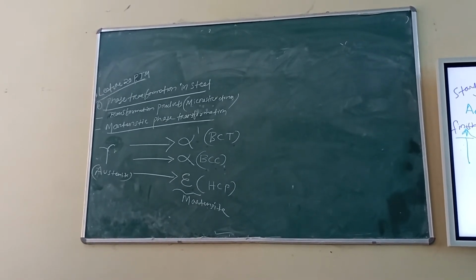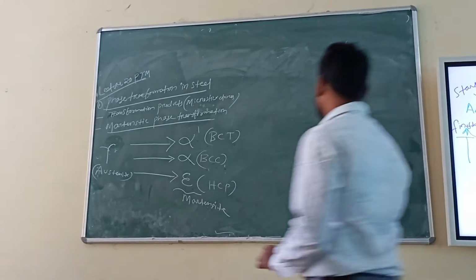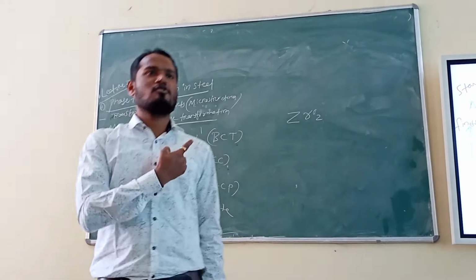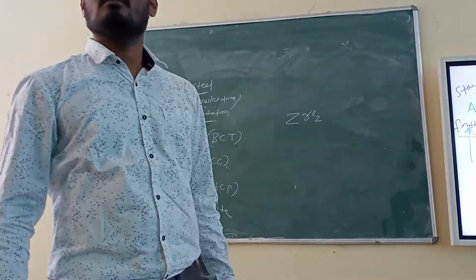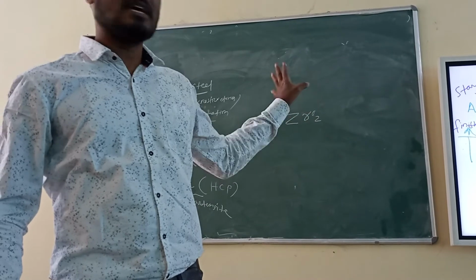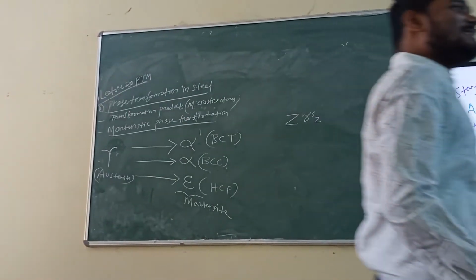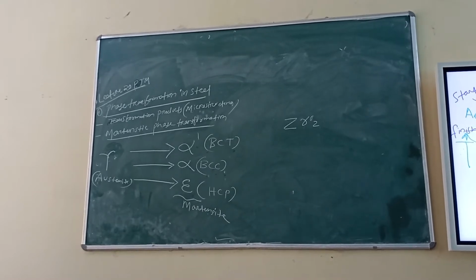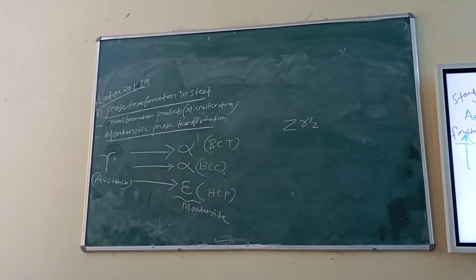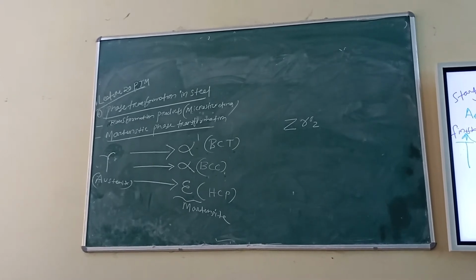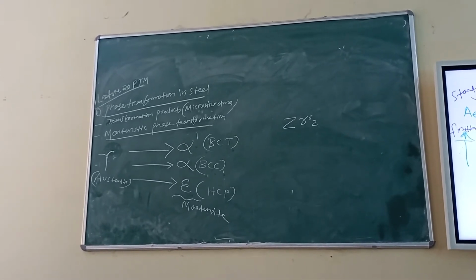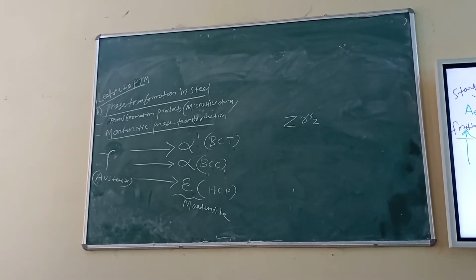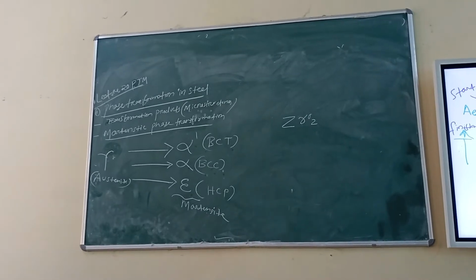Martensite can form in some ceramics. If you want, you can write ZrO2. This is a ceramic. What is this? Zirconium dioxide or zirconium oxide. So this is a ceramic material. Oxide means ceramics. You remember the classification: polymer, ceramics, and metals or alloys. What is the criterion to say it is a ceramic? If it is an oxide, or a carbide, or a nitride, or a silicide, or a silicate, those are ceramic materials.